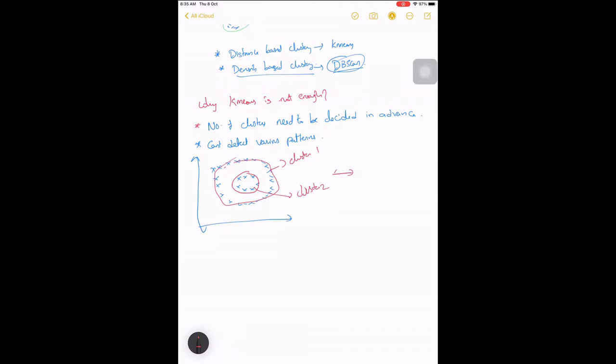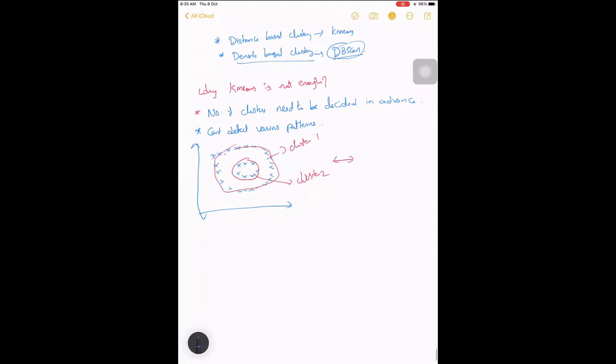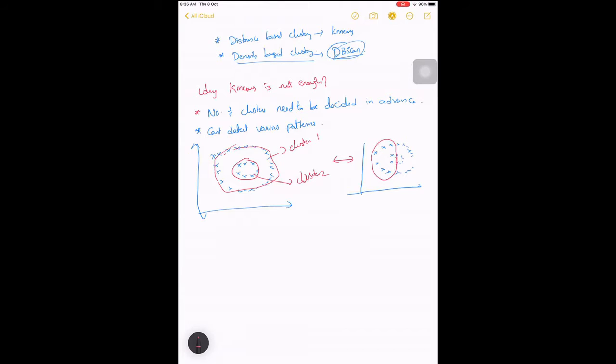But what k-means will actually give is this: when we give the same data to k-means, it will give something like this. Let me draw it. It would take something like this as one cluster and something here as the other. Both, it won't leave anything out.